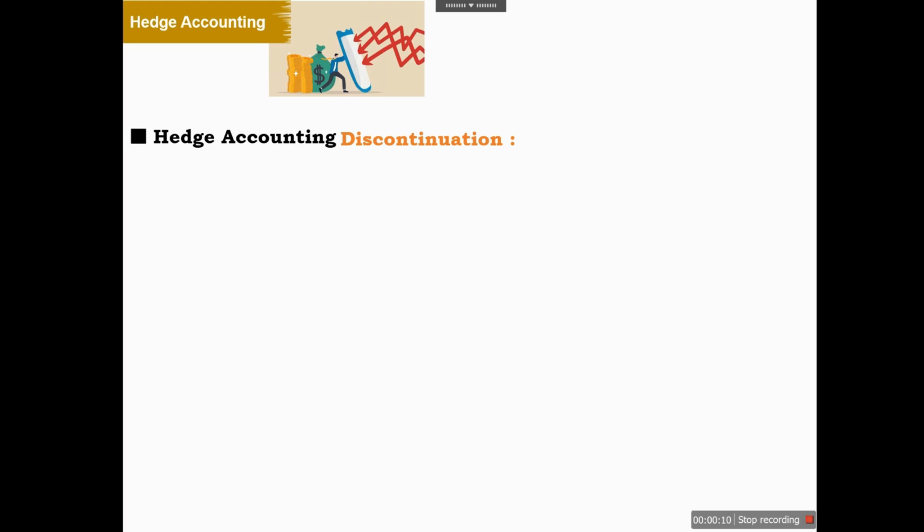As we know, hedge accounting is optional, but once it is opted for by an organization, it cannot be discontinued at the whims of the entity. Once the entity has opted for hedge accounting, it has to continue with hedge accounting. In case of discontinuation, there should be some occurrence of events that will lead to discontinuation of hedge accounting. It will not be an option for the entity to discontinue it once it has opted for it.